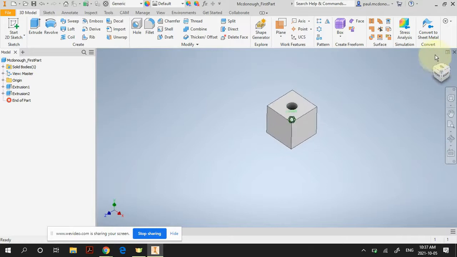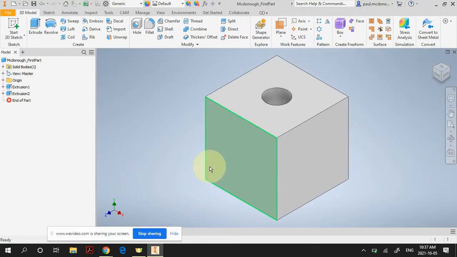Okay? So say I have my 30 millimeter hole here, but I don't like 30 millimeters. I want it to be 50. Instead of going back and redrawing this, I go over to my browser, and you'll notice that I have extrusion 1, and if I click on it, it shows me the cube. If I click on extrusion 2, it shows me the hole.